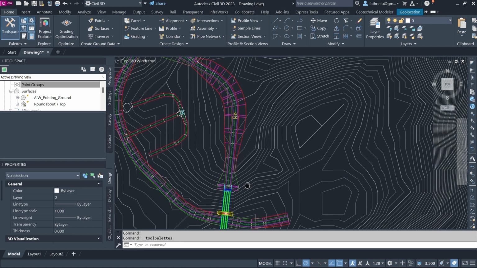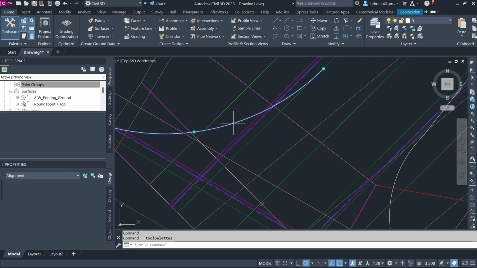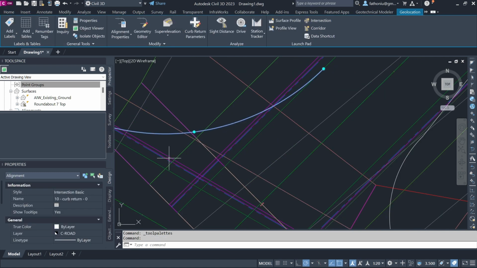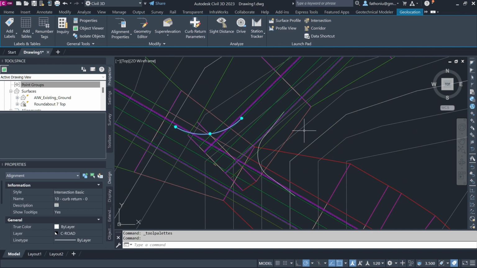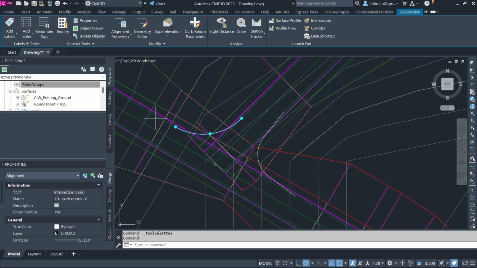So corridor for the intersection. You can see here the intersection is not created properly. It has this line, the connection that we call the intersection component, connecting this road and this road. So you can extend this one.